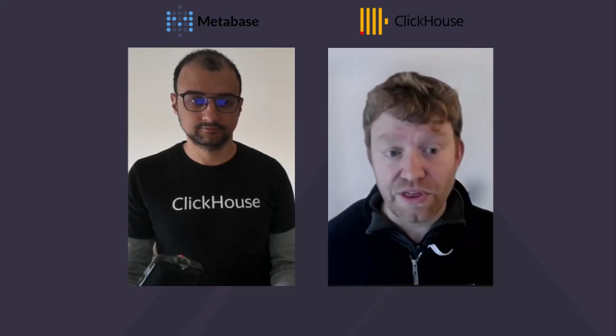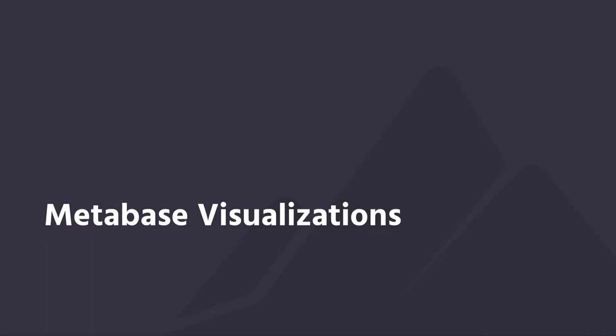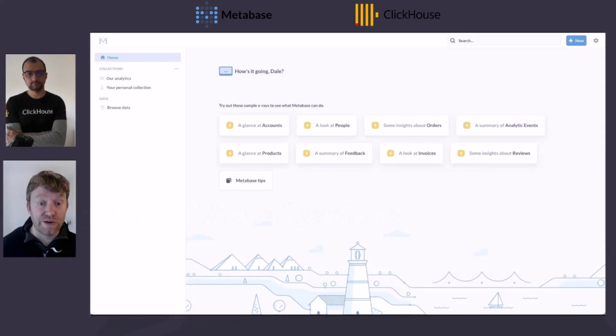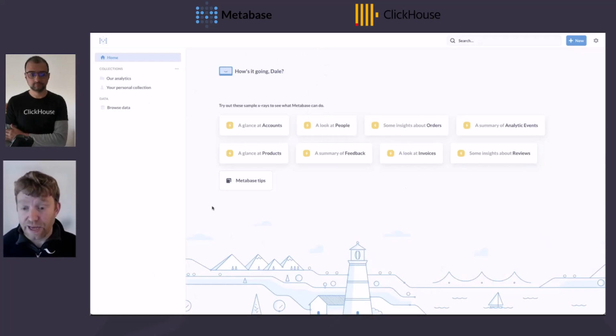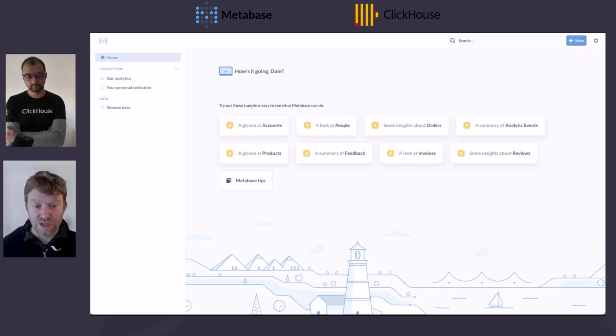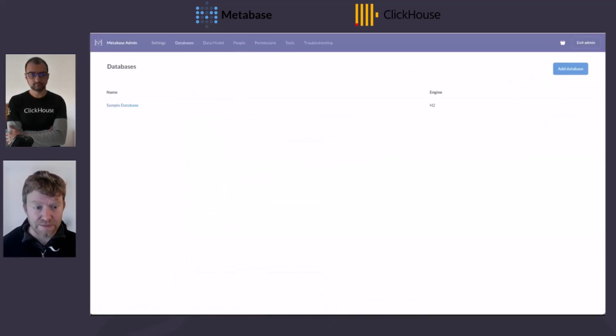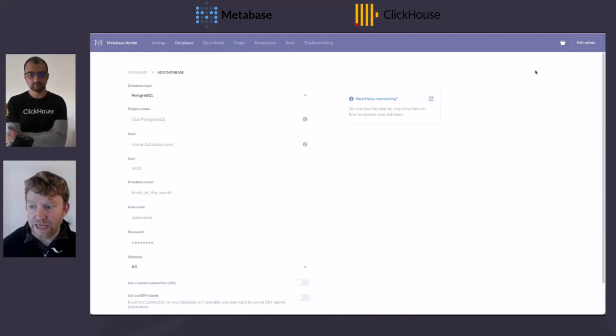As I said, one of the things that I love about Metabase is how you can build both simple but also quite complex visualizations without writing any SQL at all. I'm going to demonstrate one of those today. Hopefully the audience can now see my desktop, which shows the landing page if you log in to Metabase for the first time. Now I need to connect Metabase to ClickHouse. This is straightforward. You just go to admin settings, databases, and then add database.